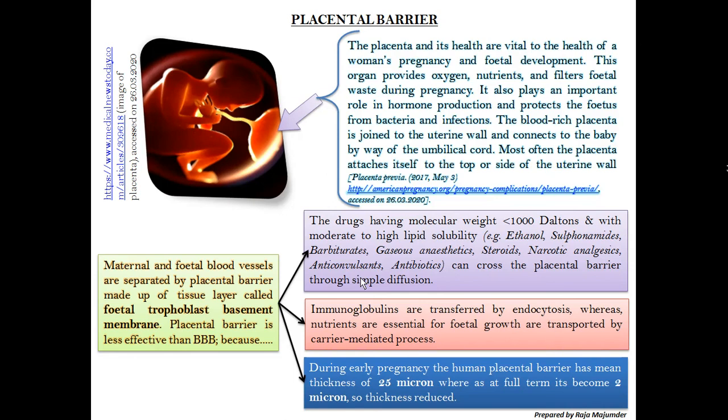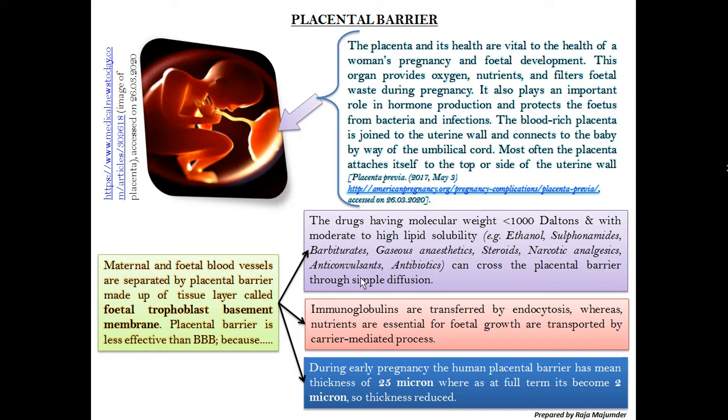The trophoblast basement membrane is acting over there, and the placenta is actually made to supply nutrition, to supply oxygen, and also to protect the fetus from bacterial infection. The blood-rich placenta is joined to the uterine wall of the mother and connects to the baby by way of the umbilical cord.